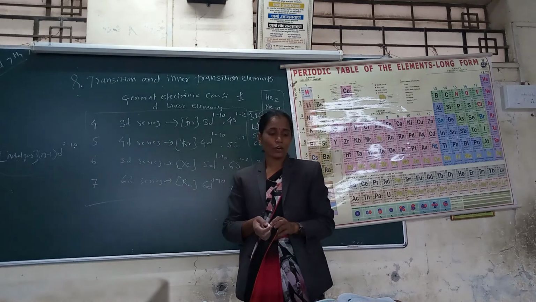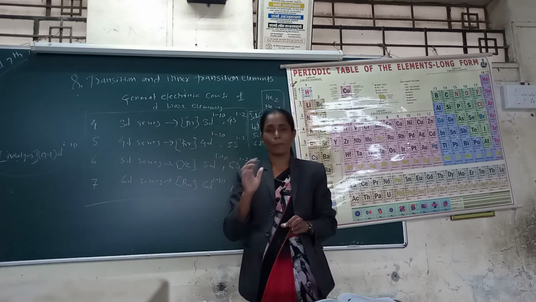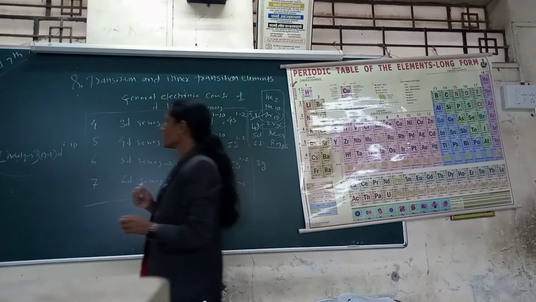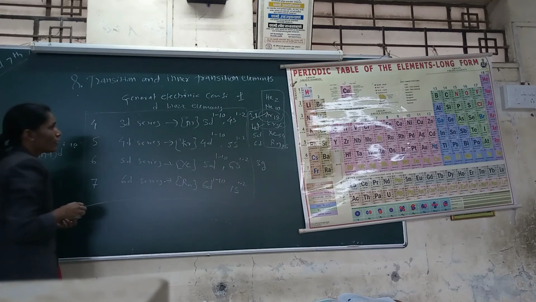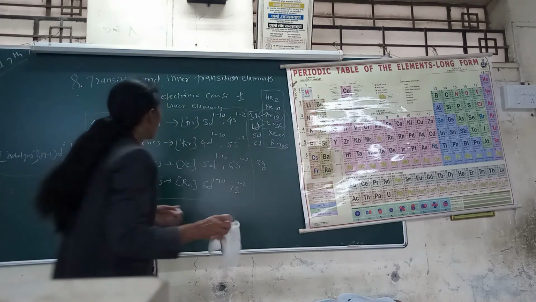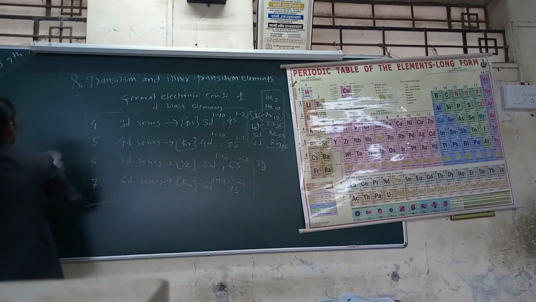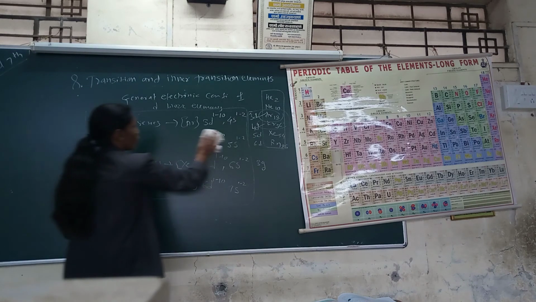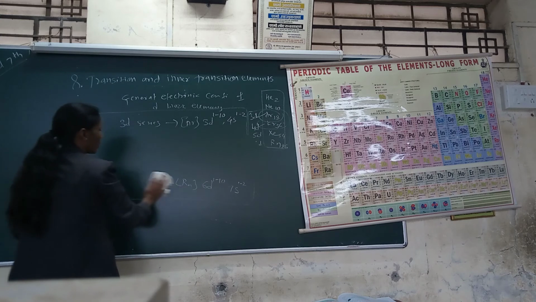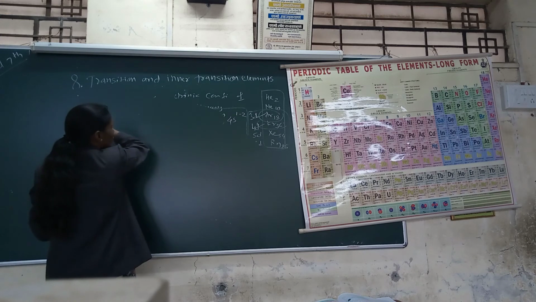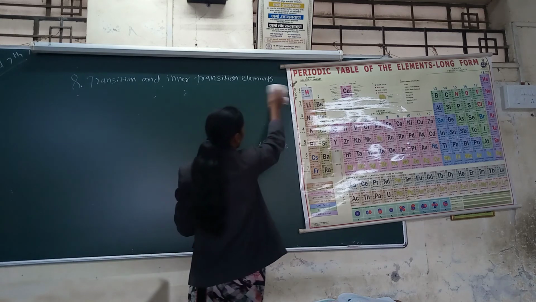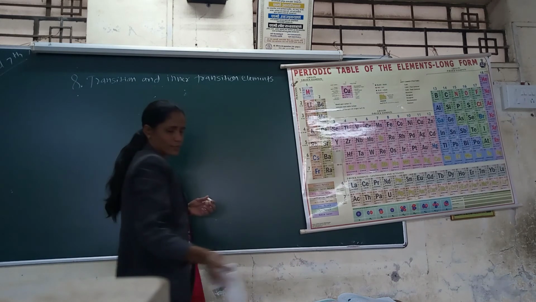The next point is the electronic configuration of chromium and copper from the 3d series. I already told about the electronic configuration of chromium, observed and expected. This point is asked in the board exam for 2 marks.